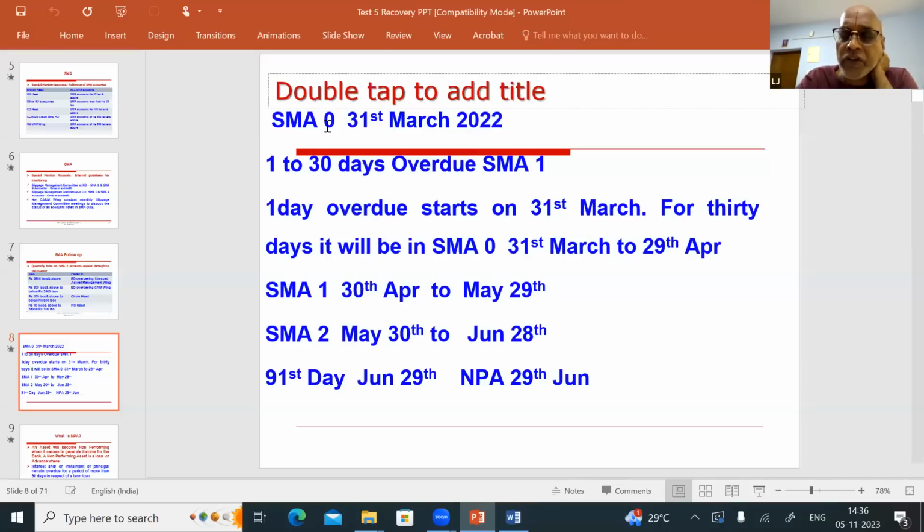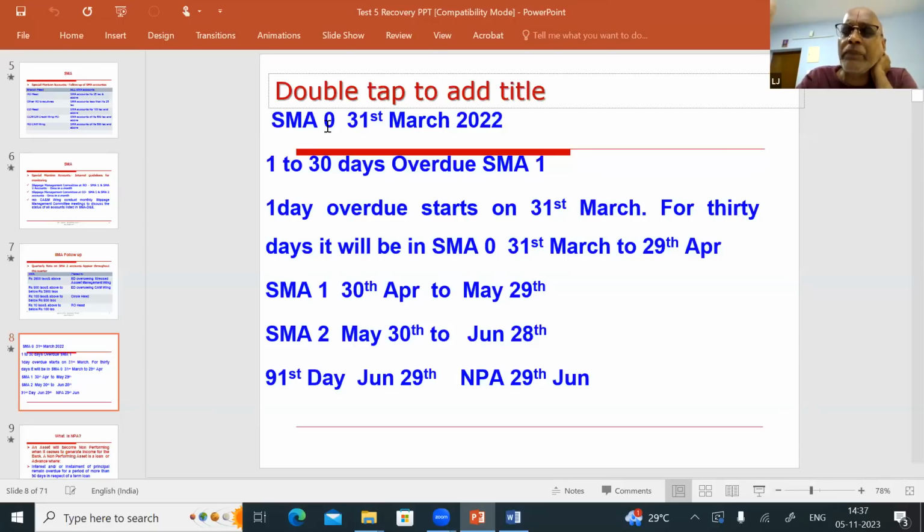Today, we are on 5th November. Today, the amount has to be paid in the term loan account. The borrower has not paid the full amount due. Today the amount is due, and he has not paid it. So from which day will the account come under SMA 0?